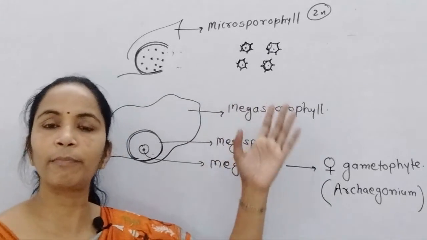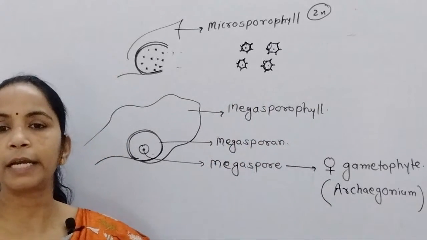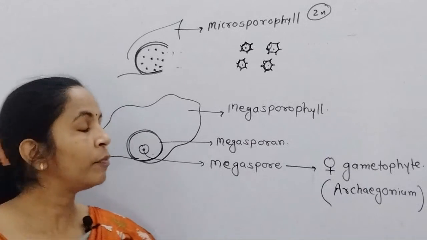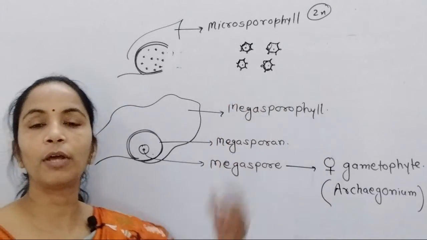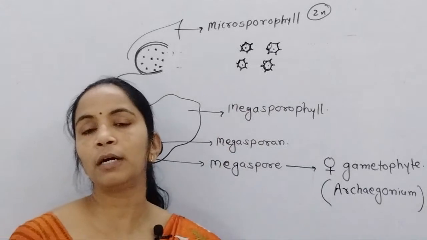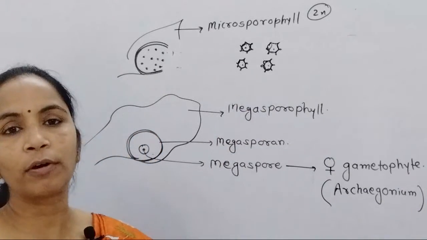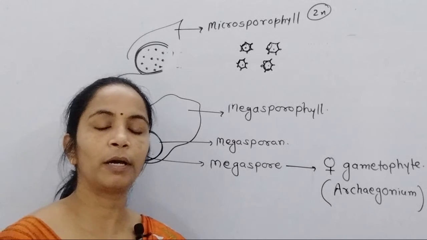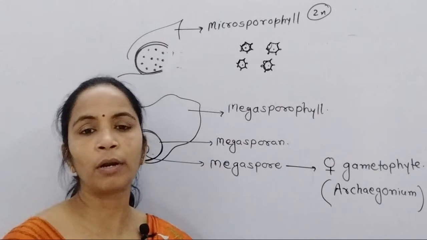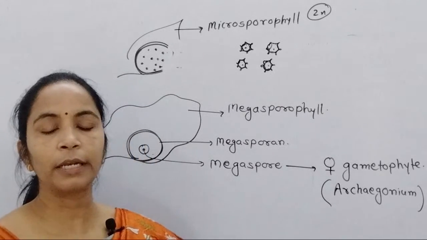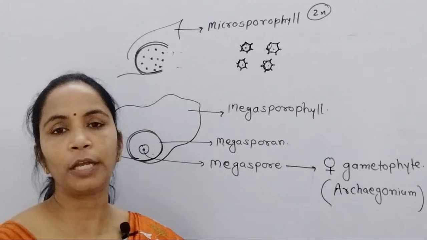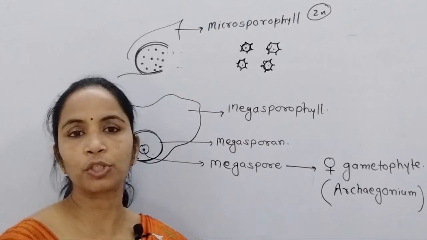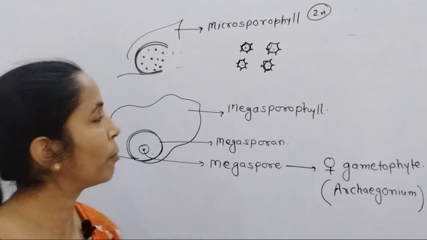The microsporangia burst at the same time and release pollen grains into the environment. These pollen grains are yellow, so it gives the appearance of a sulfur shower. For objective questions, remember: pollination in Pinus, sulfur shower or yellow dust phenomenon.